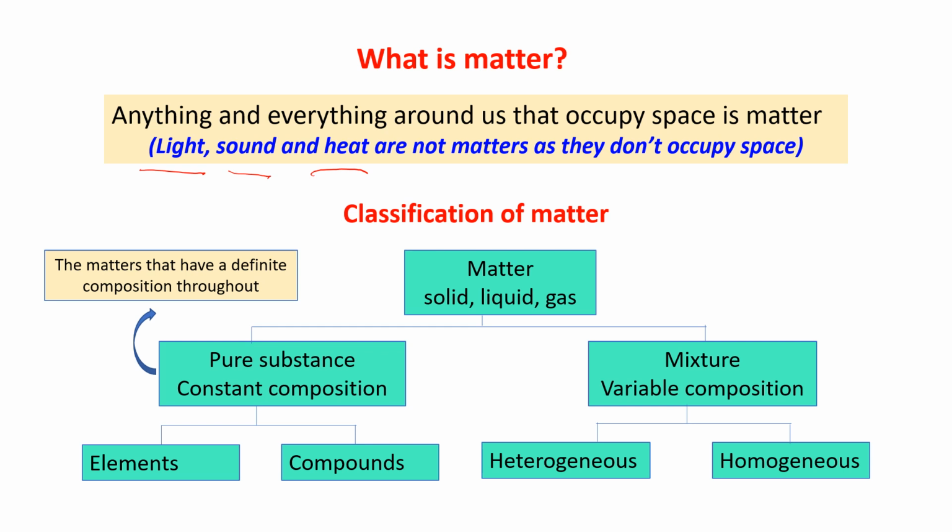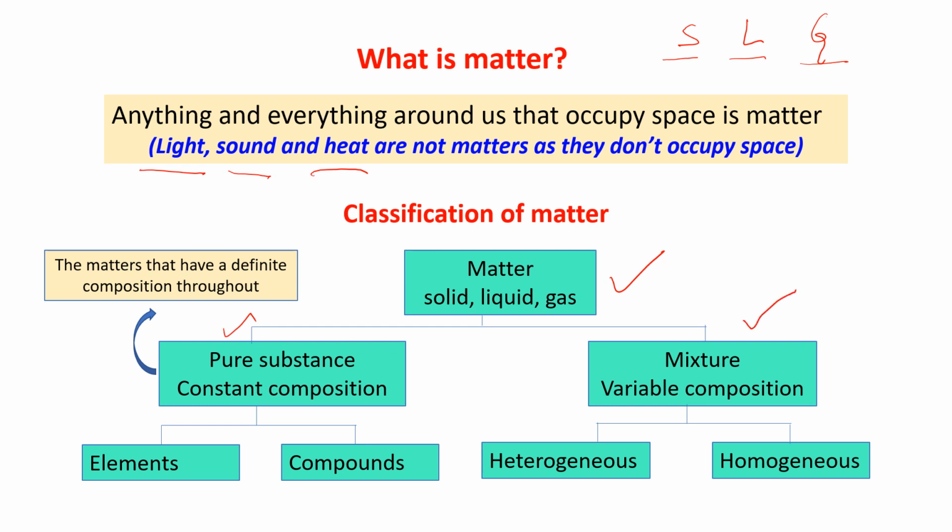I have shown you the different classification of matter with a flow chart. Matter is of 3 types: solid, liquid and gas. And you have an idea about solid, liquid and gas, which you have done in the last class. Now this matter is classified into 2 parts. One is pure substance, another is mixture.